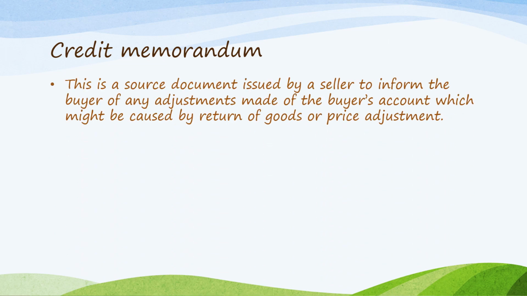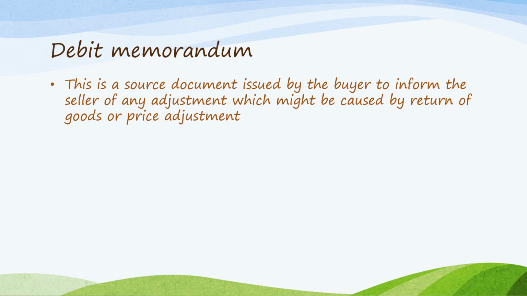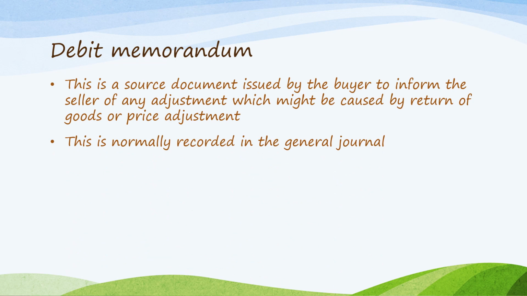Credit memorandum. This is a source document issued by a seller to inform the buyer of any adjustments made to the buyer's account which might be caused by return of goods or price adjustment. This is normally recorded in the general journal. What is a debit memorandum? Another source document that is issued by the buyer to inform the seller of any adjustment which might be caused by return of goods or price adjustment. And again, this is normally recorded in the general journal.